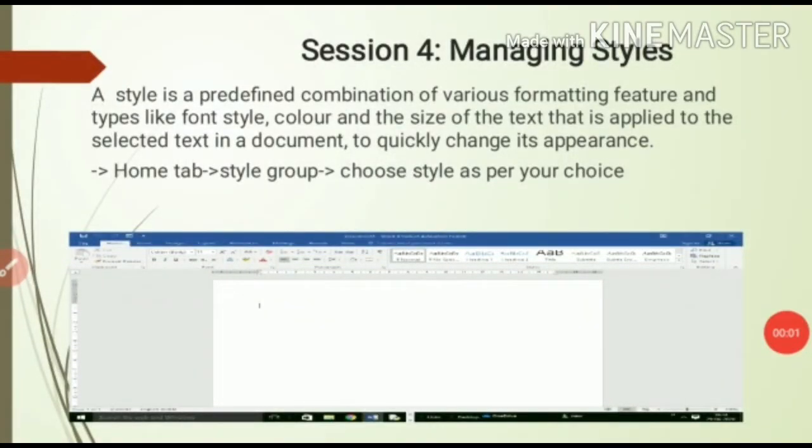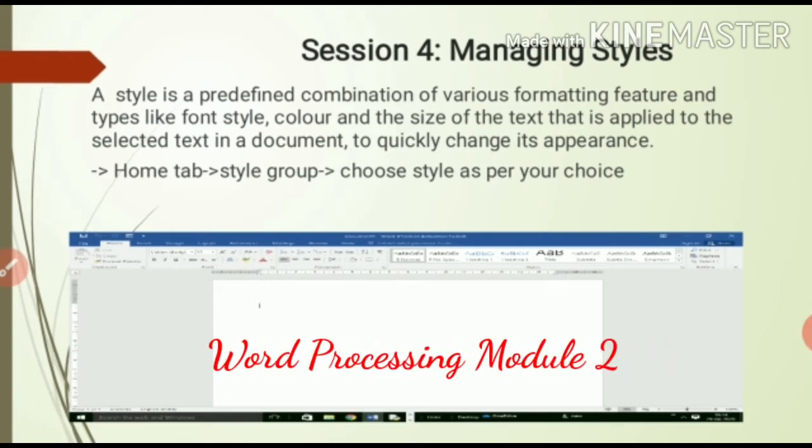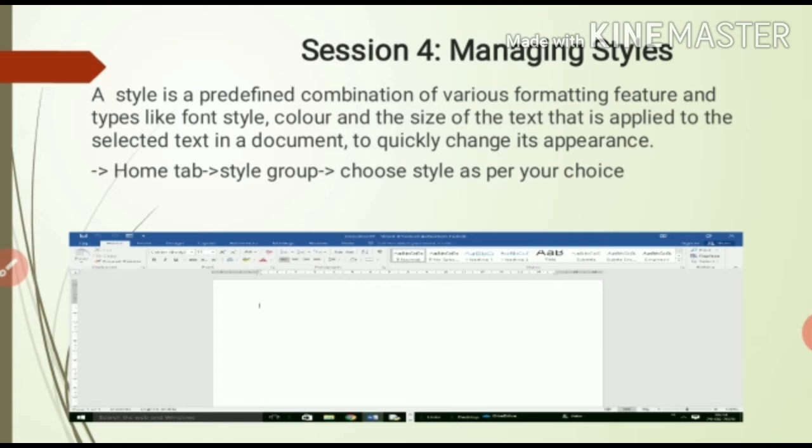Good morning, everyone. Today we are going to start a new session, that is managing styles. Managing styles means what? In a document, we have to write some content so that we can easily manage the style of that content. Style means which kind of font we want, the size of the font you want, or the color, right? So that is known as the part of your managing styles.